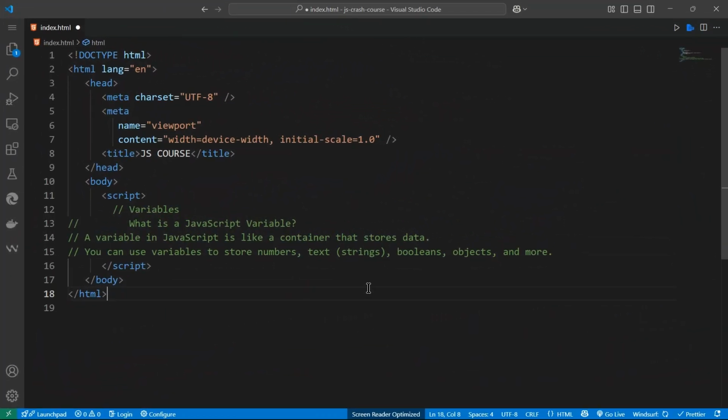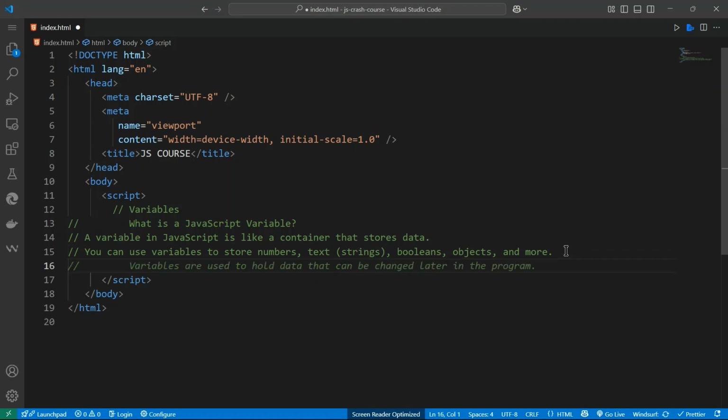All right, next let's talk about variables. What is a JavaScript variable? A variable in JavaScript is like a container that stores data. You can use a variable to store numbers, text, strings, booleans, objects, and more. You can store anything, the data types you saw in the previous episode.